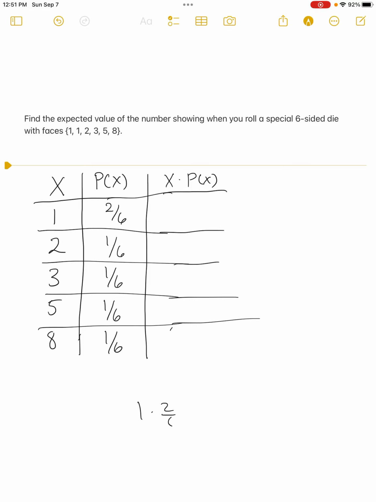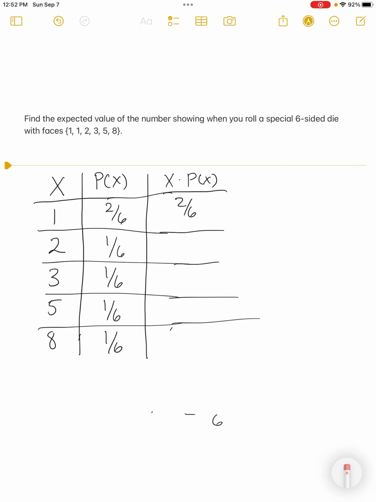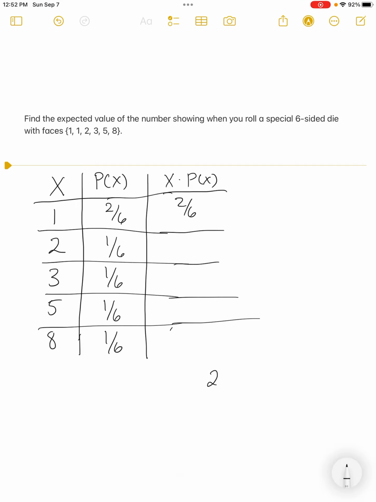So again, when I do 1 times 2/6, I'm looking at 1 over 1 times 2 over 6, and so I just get 2 over 6. When I do the next one, I didn't show these calculations before, but I feel like I can capture somebody that may be struggling.